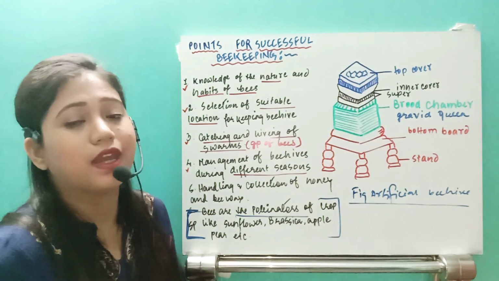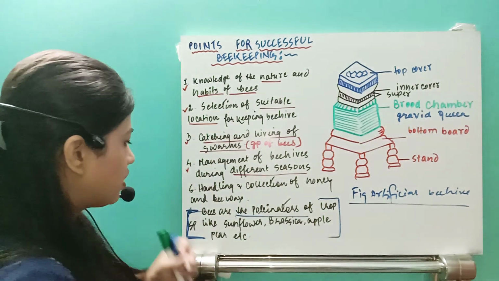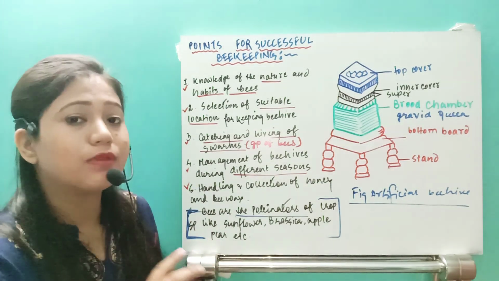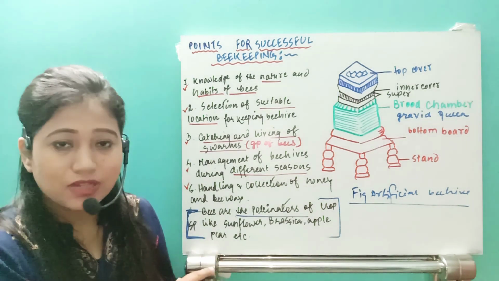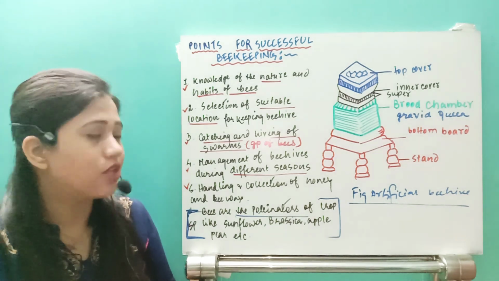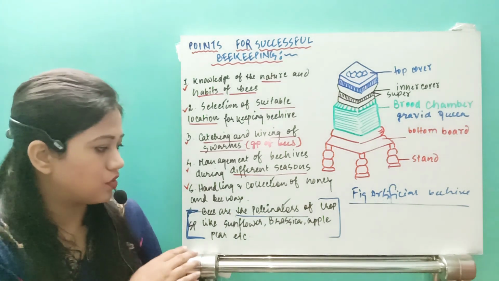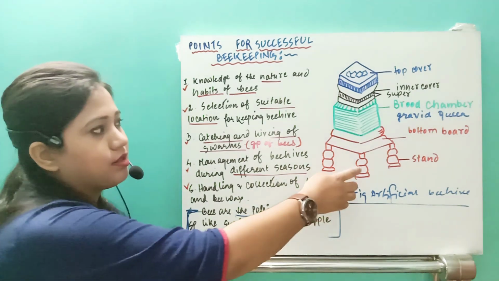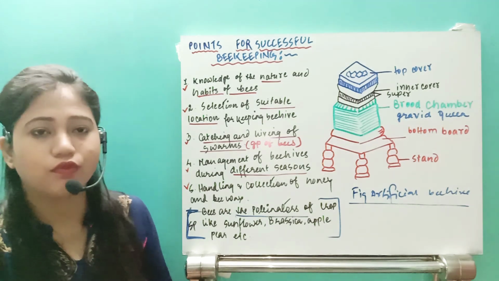This is also very important, and these 5 points we have to know. These points you need to know for successful beekeeping. This question came a number of times in your board exams. This time it is also going to be very important, because last time the question came from fishery. So this time maybe in boards the question will come from beekeeping. So let's just see those things. See this one, this is also very important. You can draw this. Okay, so let's just move to the next part.